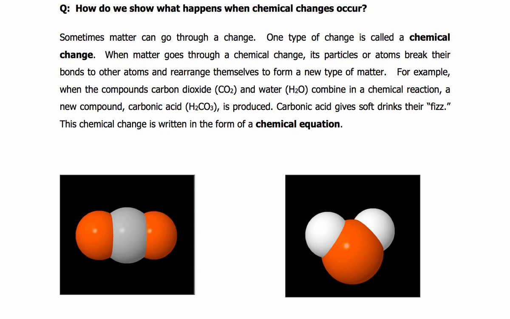But molecules can also make up compounds, and they make up compounds when a molecule is made up of atoms of at least two or more different elements.